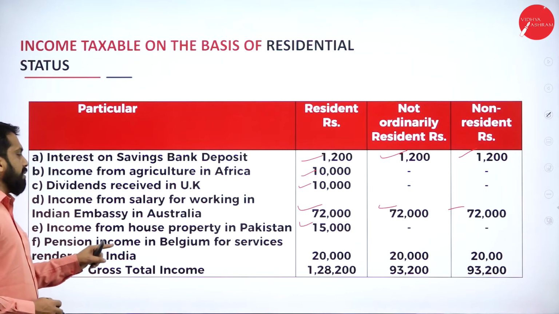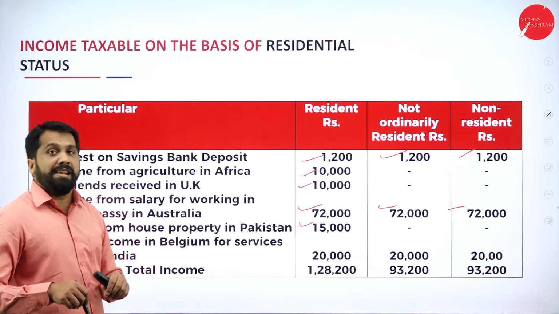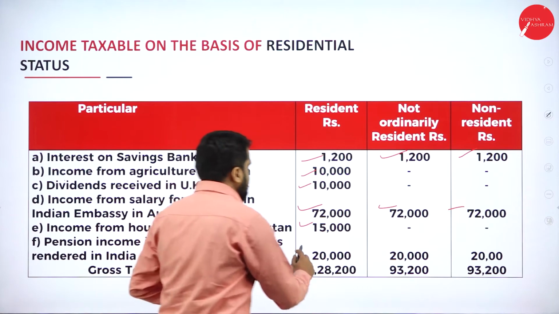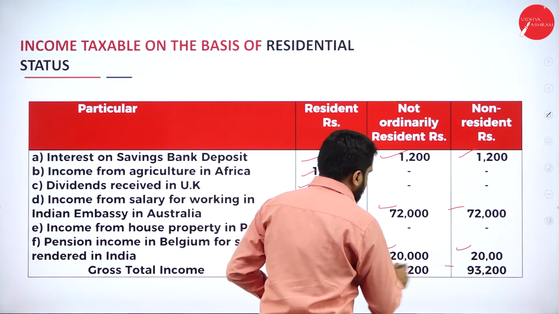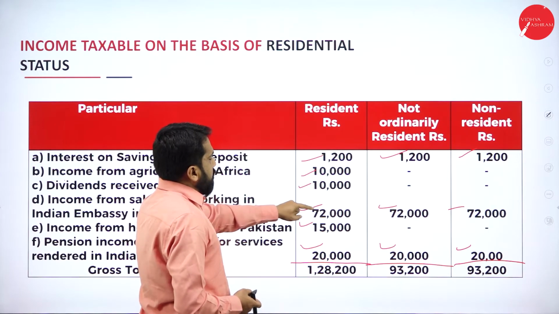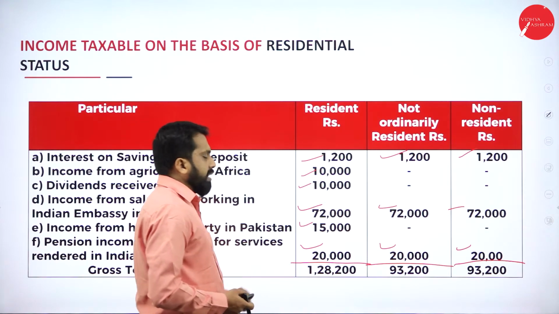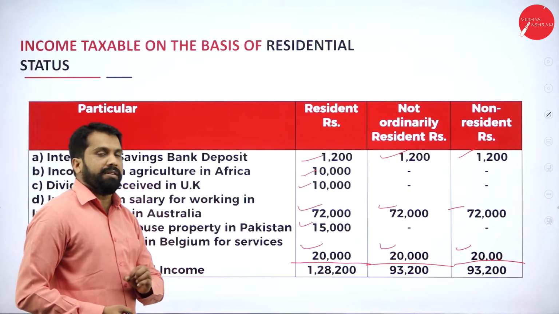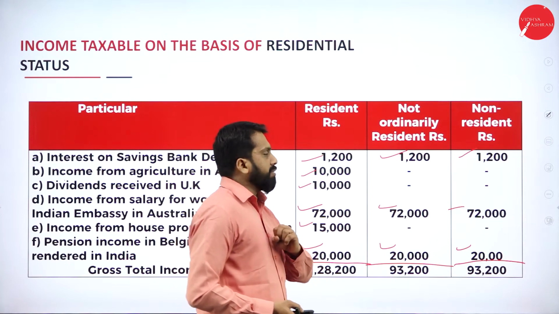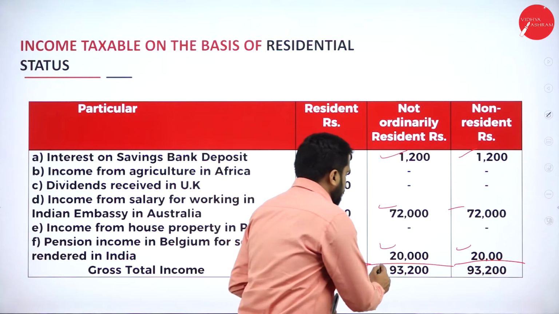Pension income, even though it is received in Belgium, but service rendered where? In India. So what will happen? All three persons are taxable. Now, what is the total? 10 plus 10, 20,000, 21,200. So 93,200. And if you add these two, you will get 1,28,200. Similarly, 72 plus 20, 92,000 plus 1,200, 93,200.